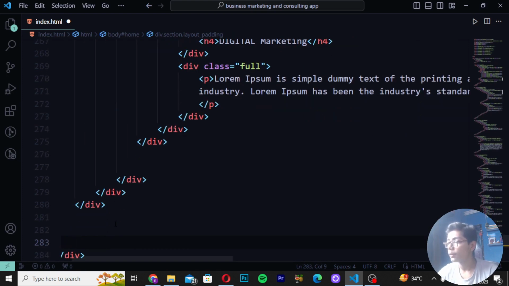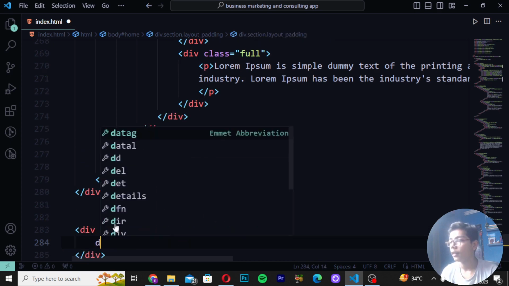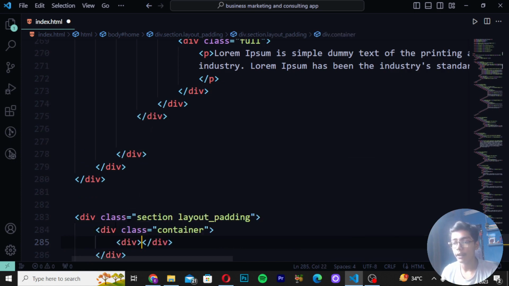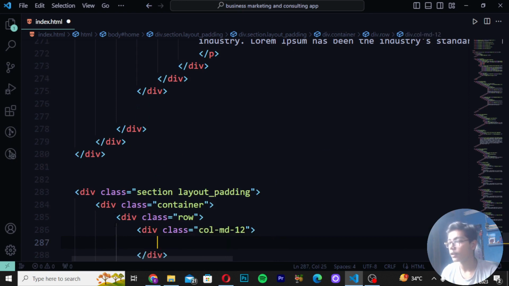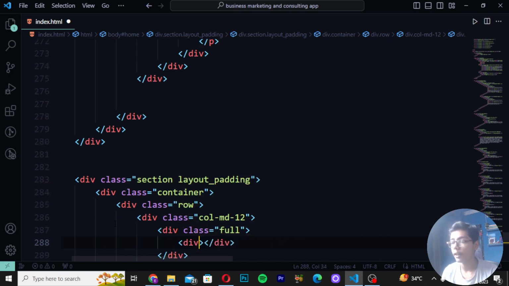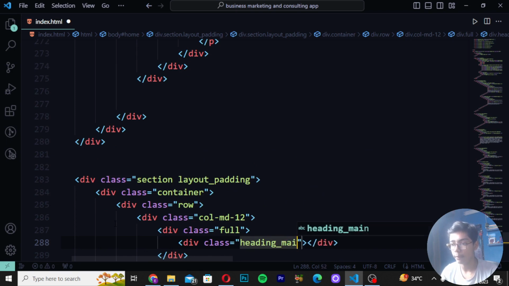And now the section has ended here, so I will now create div class section layout_padding. Then write div class container. Write div class row. So here I will write div class row like this. Write col-md-12. Then create full, div class heading, then heading name text, and write align left.